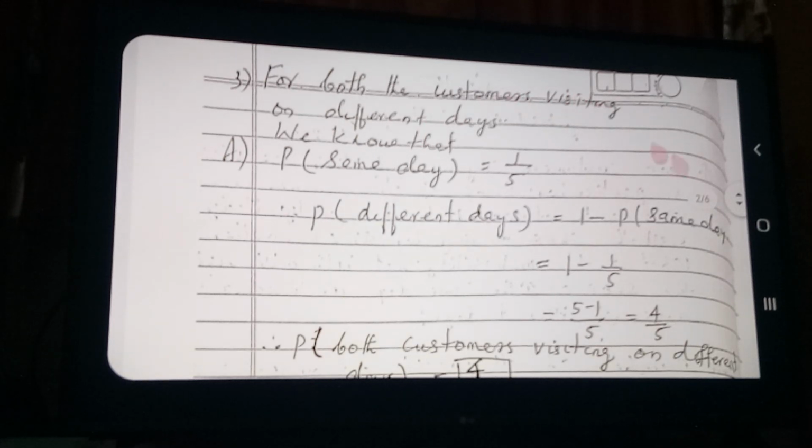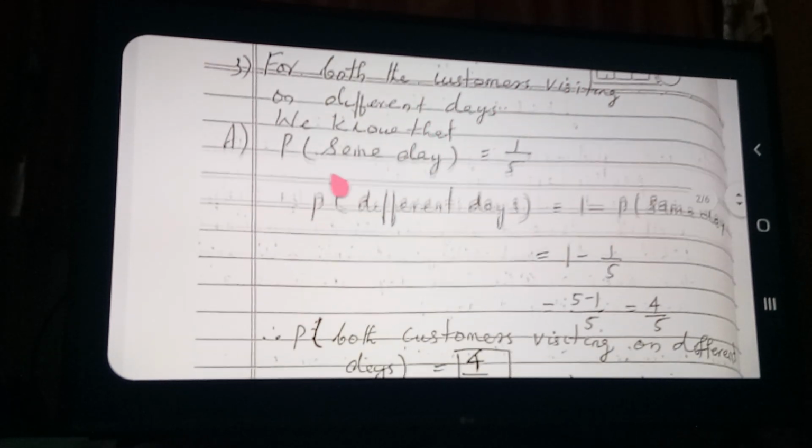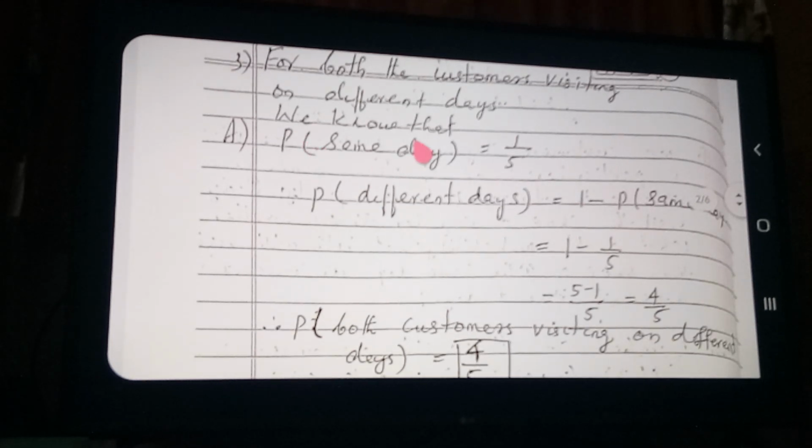For both the customers visiting on different days, we know that the probability of the persons visiting on the same day we took as 1 by 5, and the probability of the persons visiting on different days, both are complementary events. See here, they are visiting on the same day and they are visiting on different days. Very clearly they are complementary events.